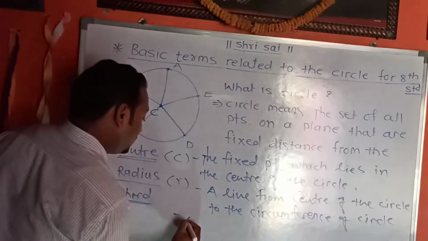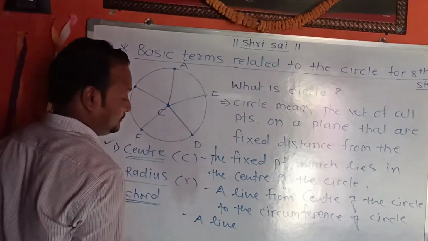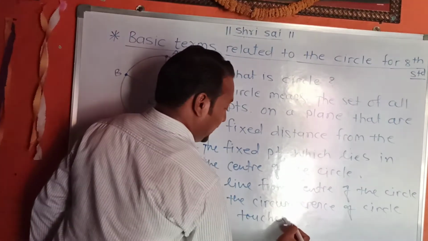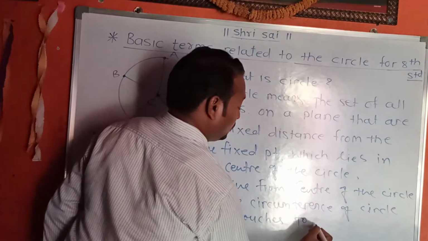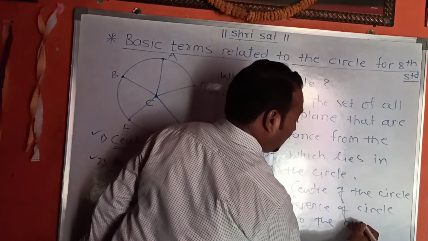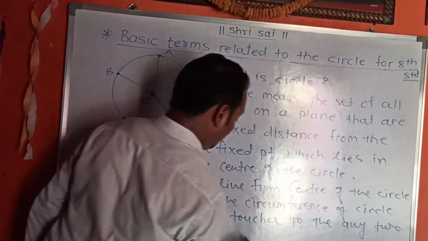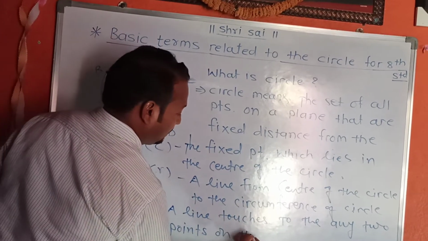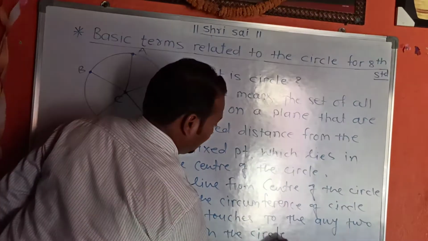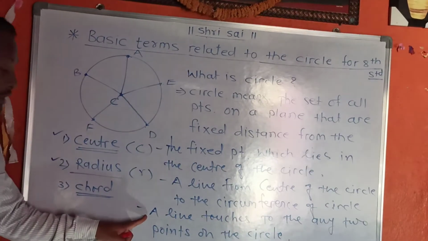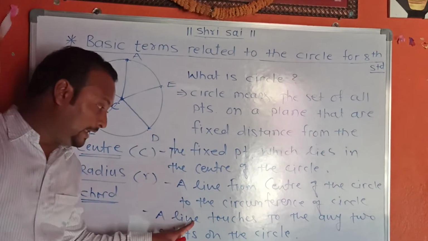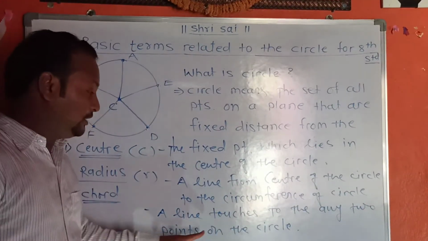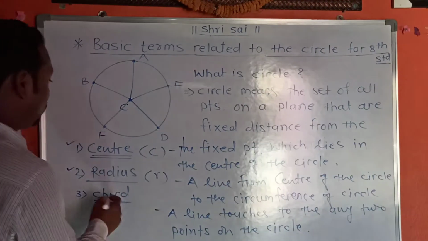A chord is a line that touches any two points on the circle. That is called a chord.